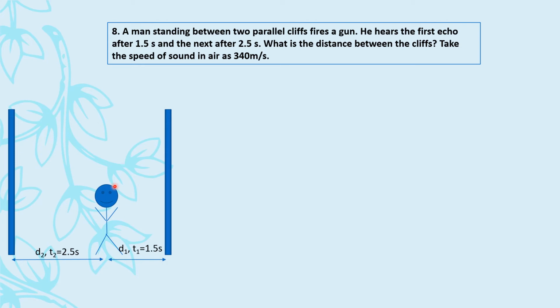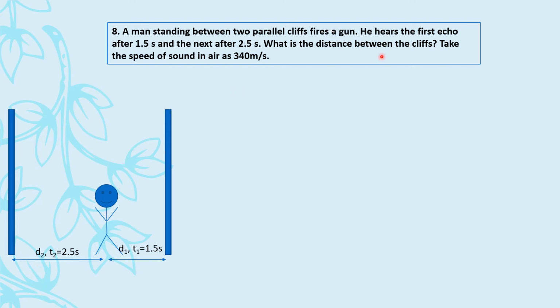फिर क्या होगा? अब यहाँ पे आके बुलेट रुक तो नहीं जाएगी. It will go to the other side as well. अभी उधर भी cliff है, फिर से टकराएगी, फिर इसको echo सुनाई आएगा. Now that will be after 2.5 seconds. So now the timing on this side would be 2.5 seconds. Now as you can see, both the distances are not the same. So let this distance for the first echo be d1 and the distance for the second echo be d2.